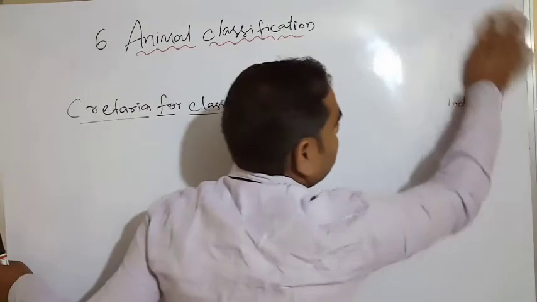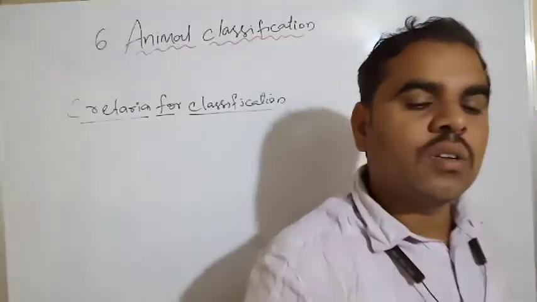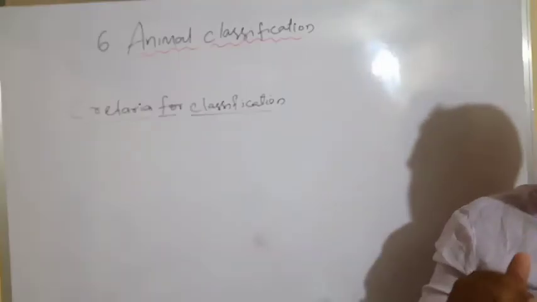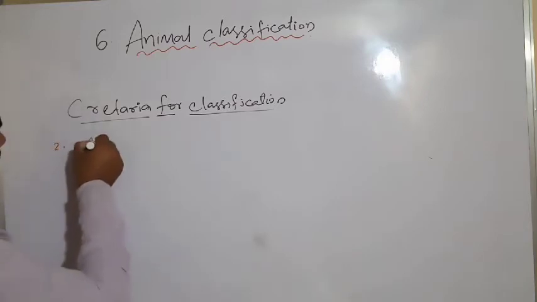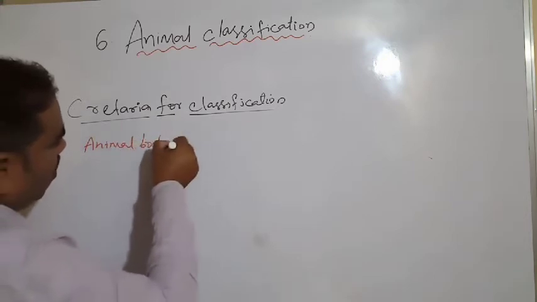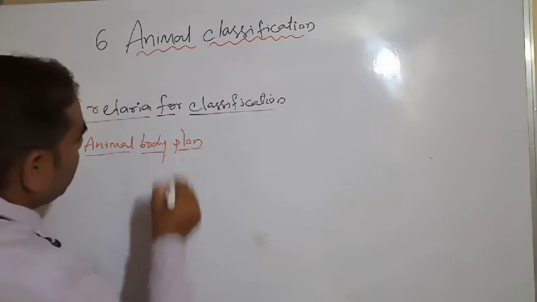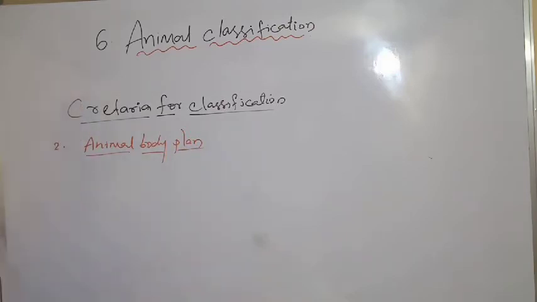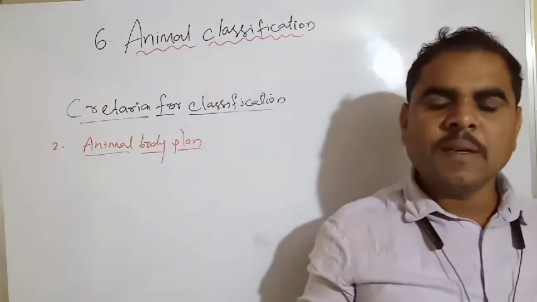Next, what is it? Animal body plan. Second one, animal body plan. So it is a plan. See, what is the animal body plan?